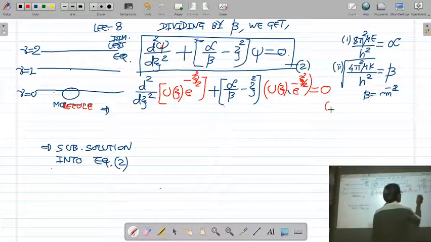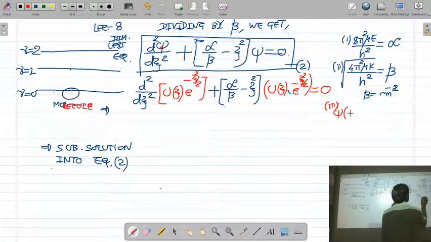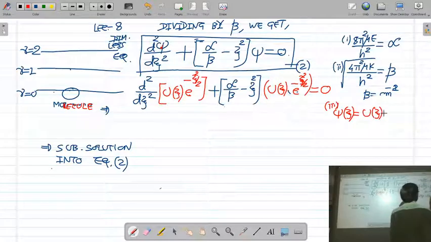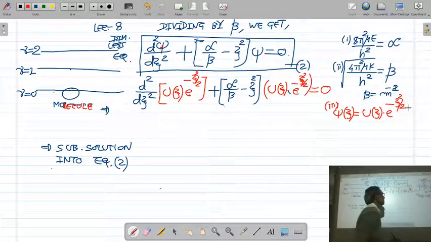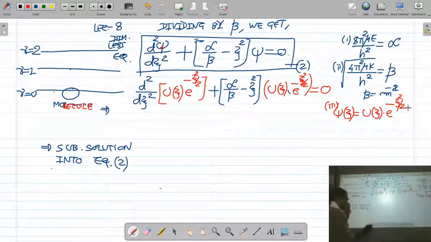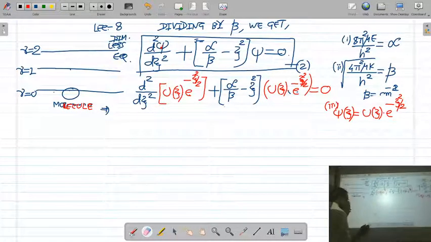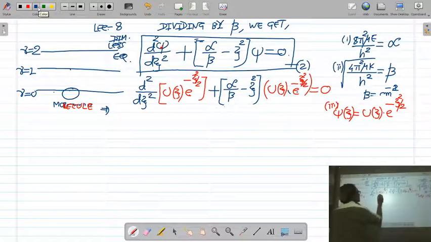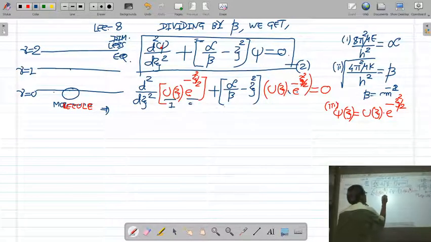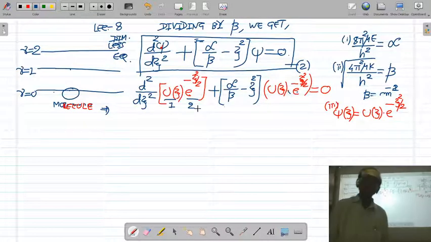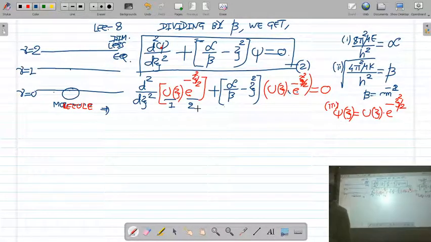Please remember the solution also. Our solution is the unknown polynomial uj into the exponential function e raised to minus xi square by 2. This is the first term. Second term, you know how to do the derivative of the product of two terms.